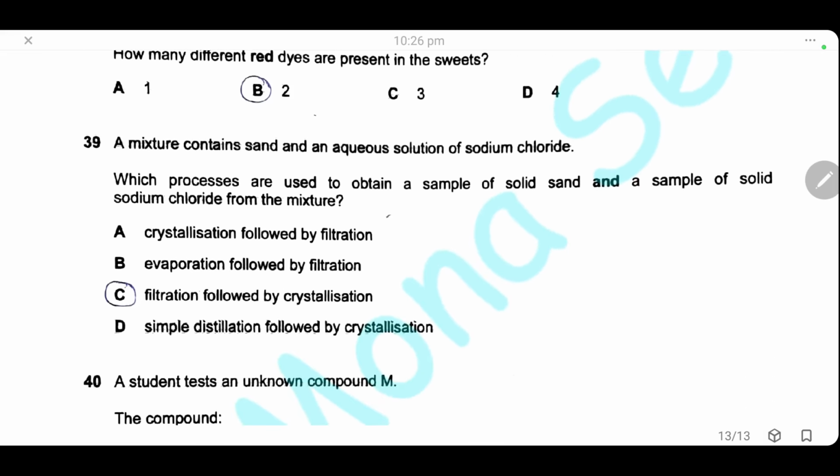Question 39. A mixture contains sand and aqueous solution of sodium chloride. So we have sand, which is a solid, and solution of sodium chloride. Which process is used to obtain a sample of the solid sand and a sample of the solid sodium chloride? Of course, sand is insoluble, so it can be removed by filtration. Then we will have the filtrate, which will be a solution of sodium chloride, in which we can obtain the solid sodium chloride by crystallization. So first we will do filtration followed by crystallization. The answer is C.